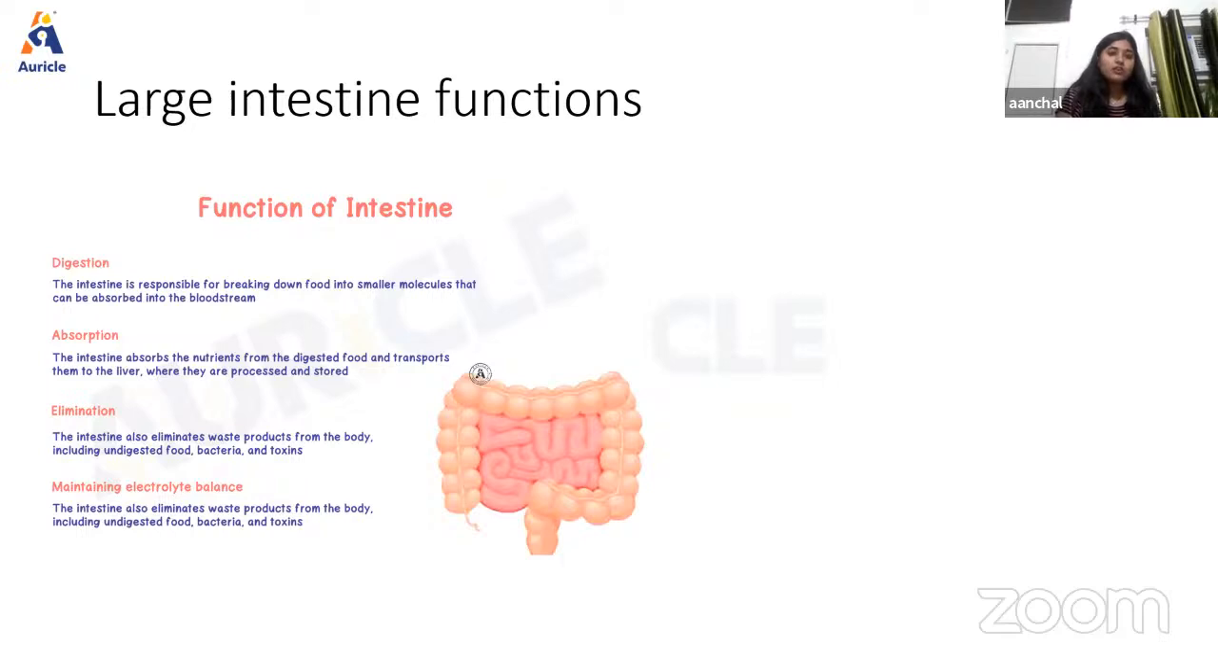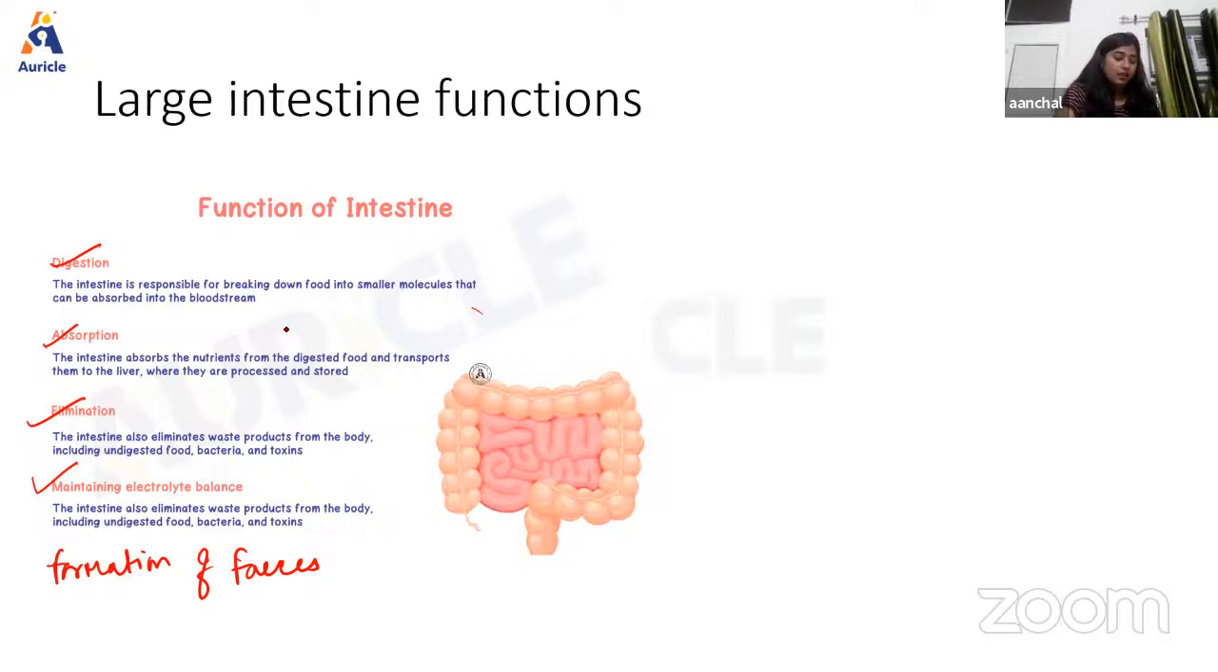So when we talk about the function of the large intestine, it is responsible for functions like digestion, absorption, elimination, and maintaining electrolytic balance. Another function is that it is also responsible for the formation of feces. When we talk about digestion, the intestine breaks down food into smaller molecules that can be absorbed into the bloodstream easily. And in absorption, the intestine absorbs nutrients from the digested food and transports them to the liver, where they are processed and stored.